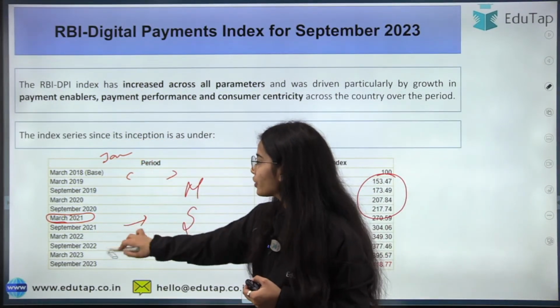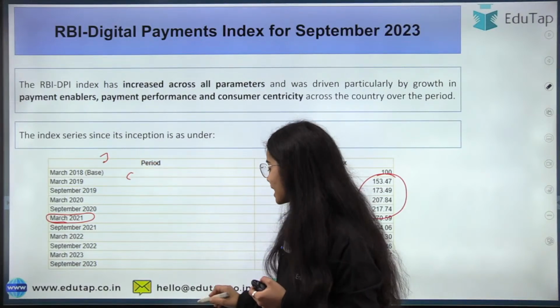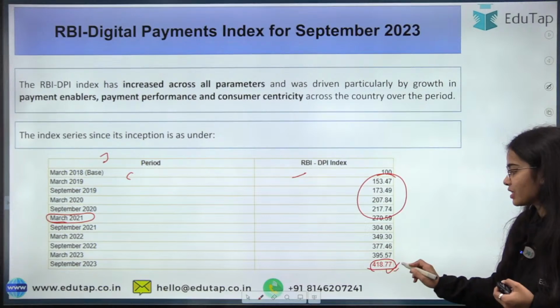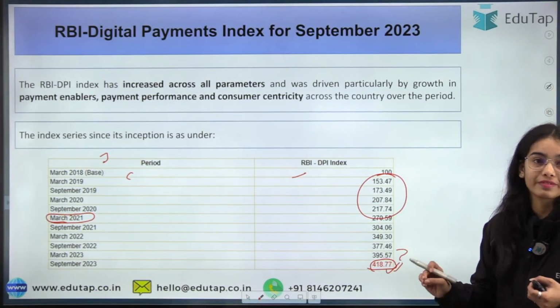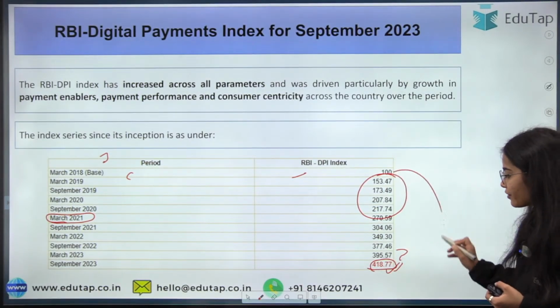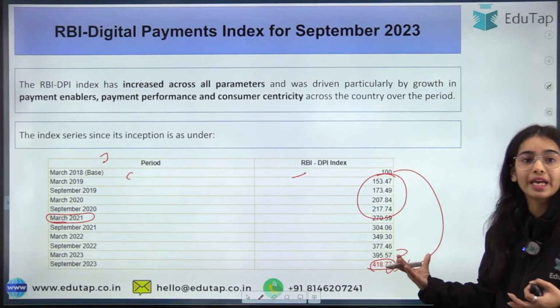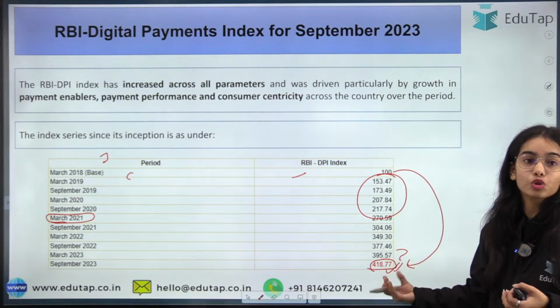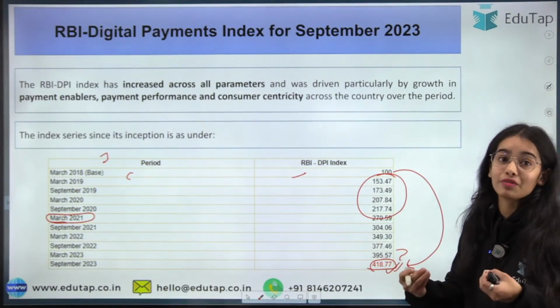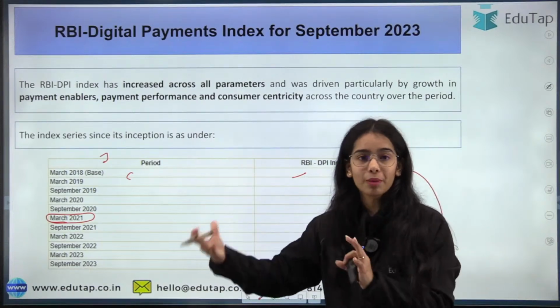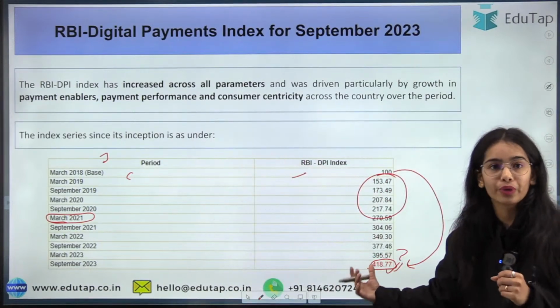Now coming back to the news article, what has happened? The Reserve Bank of India digital payment index has increased to 418.77 from 395.57. If we compare it from the base of 100, you can understand that the RBI digital payment index has increased to 418.77, from 100 to nearly 400. That is a big jump from 2018 to 2023.